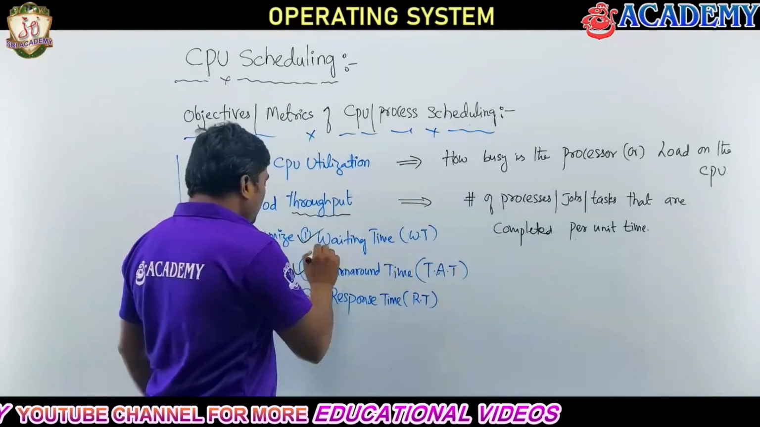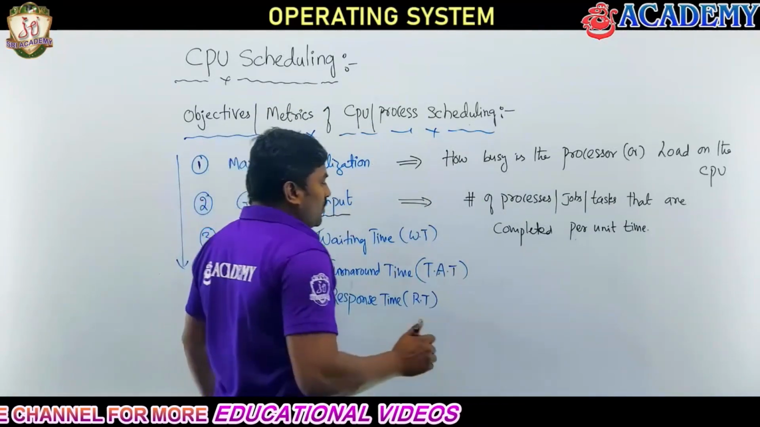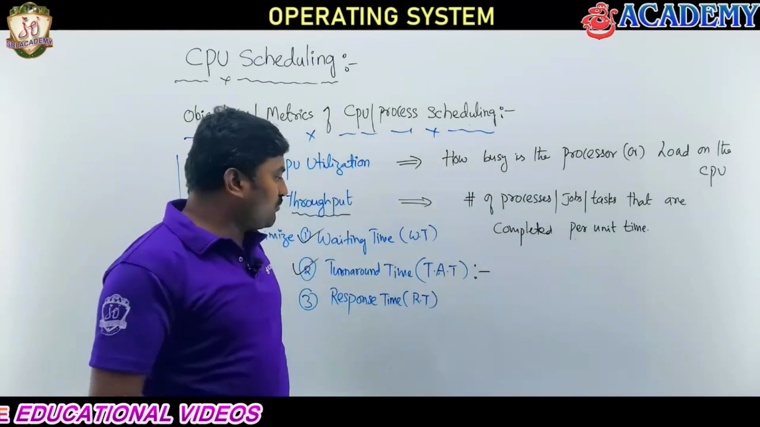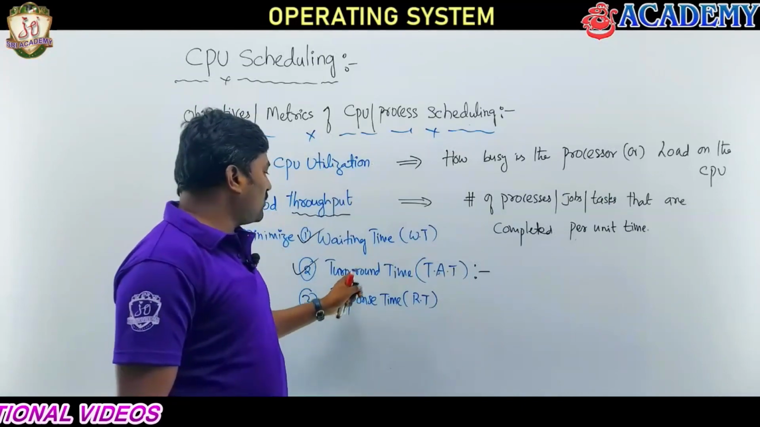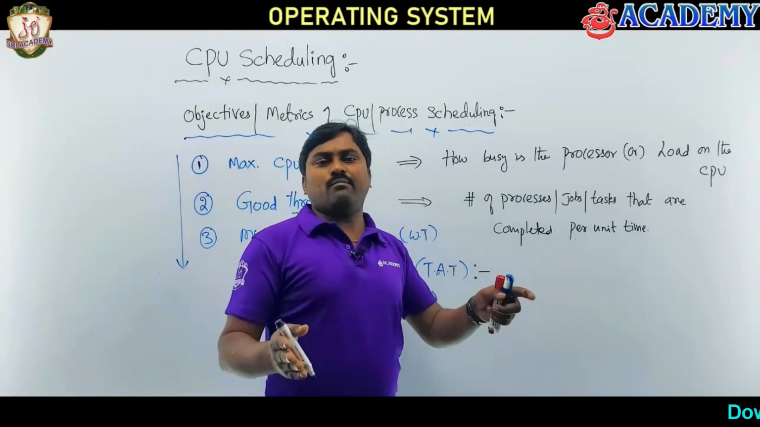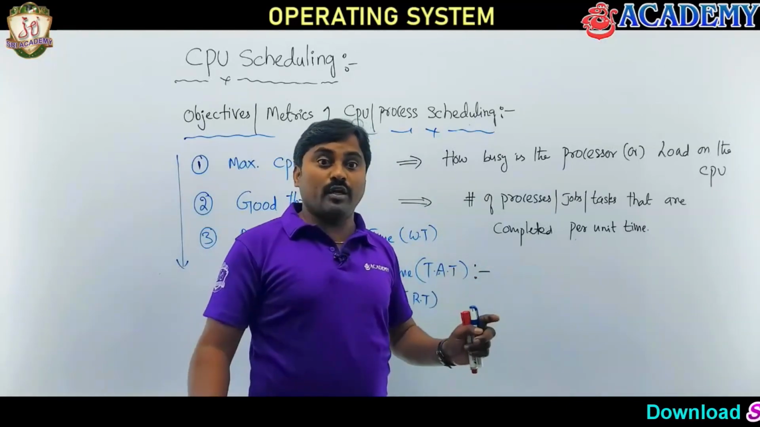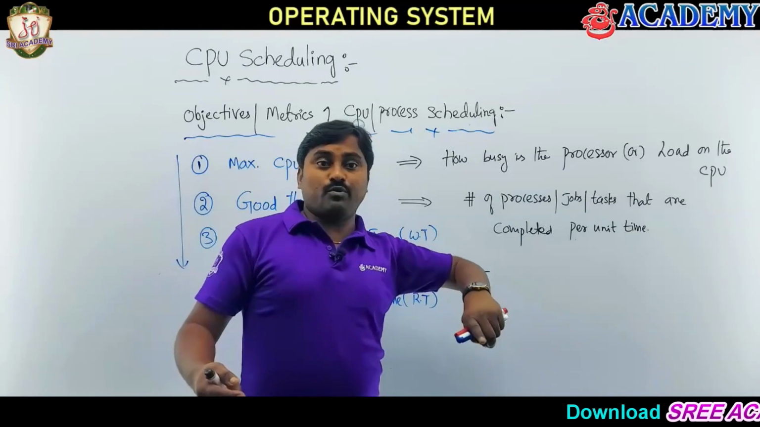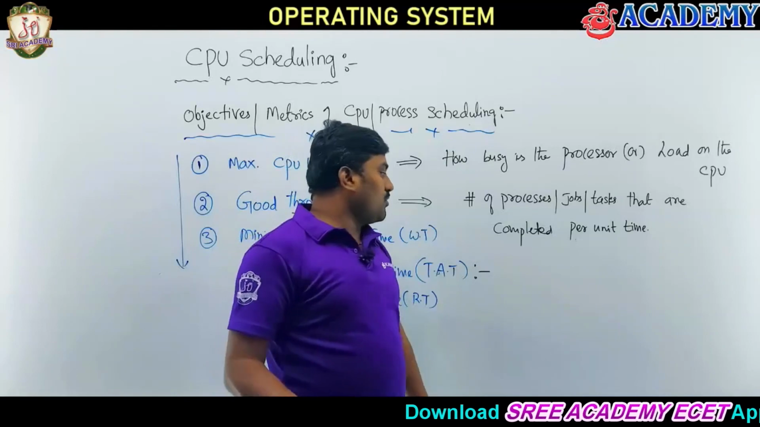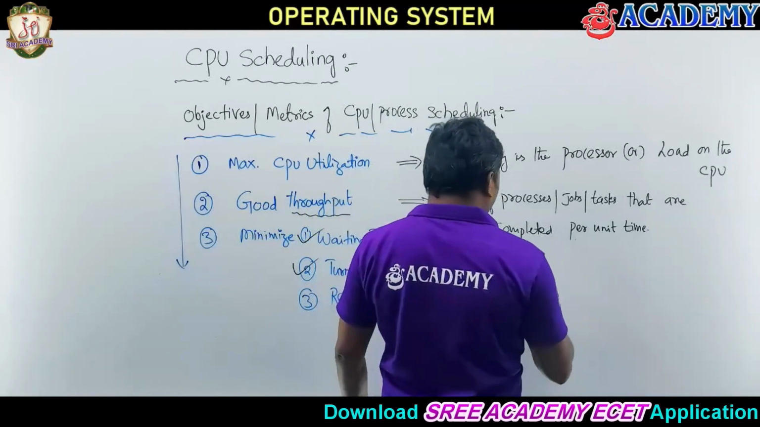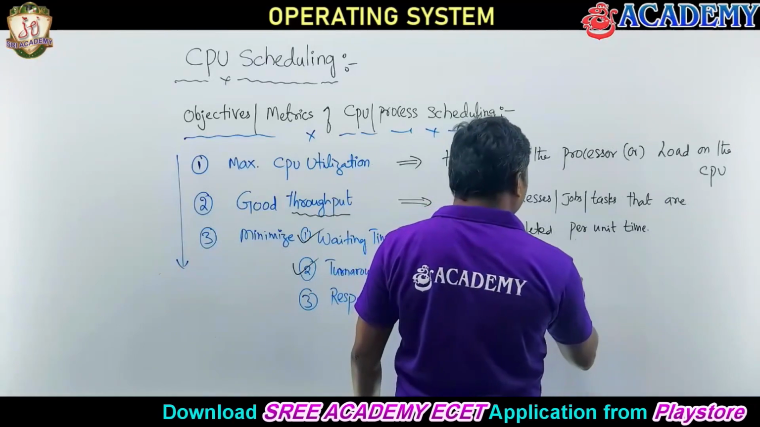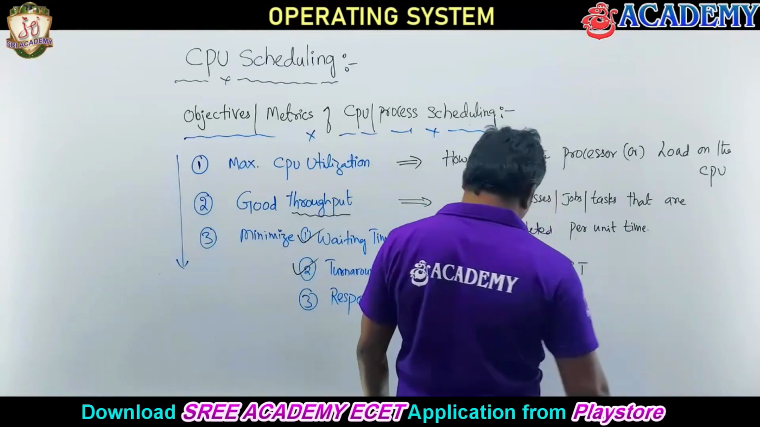The second point is to minimize the turnaround time. What is the meaning of turnaround time? You can pause the video and think for yourself. The turnaround time of a process is the total time taken by the process to complete its execution, including waiting for the CPU, usage of the CPU, and maybe required IO activity. Simply, it is the time interval between the arrival time of a process and the completion time of the process.